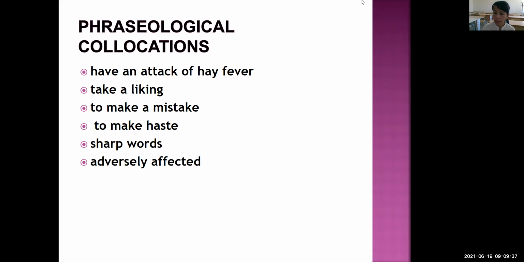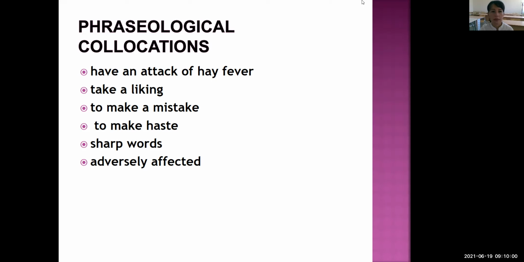We cannot change the components. For example, now let's see some phraseological collocations, like have an attack of hay fever. So it means you have hay fever.